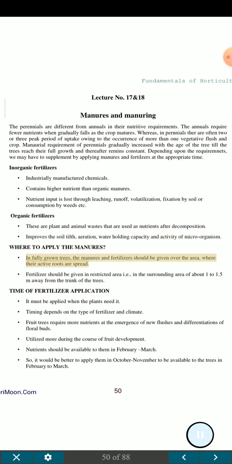Where to apply the manures. In fully grown trees, the manures and fertilizer should be given over the area where their active roots are spread. Fertilizer should be given in a restricted area, i.e., in the surrounding area of about 1 to 1.5 m away from the trunk of the trees.